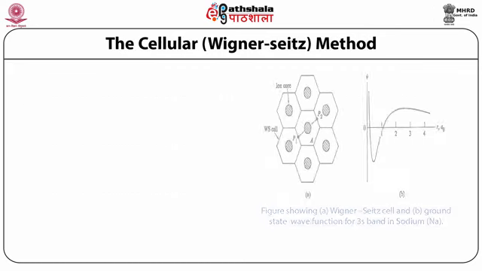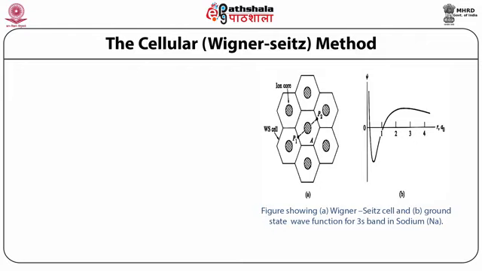Then there is another method for understanding band formation, that is the cellular method, or cellular Wigner-Seitz method. The cellular method was the earliest method employed in band calculation, by Wigner and Seitz. The Wigner-Seitz cell is basically the smallest unit cell. It behaves the same as the unit cell in the direct lattice. This Wigner-Seitz cell is the same unit cell in the reciprocal lattice. That is, in k-space, it is the building block of k-space.